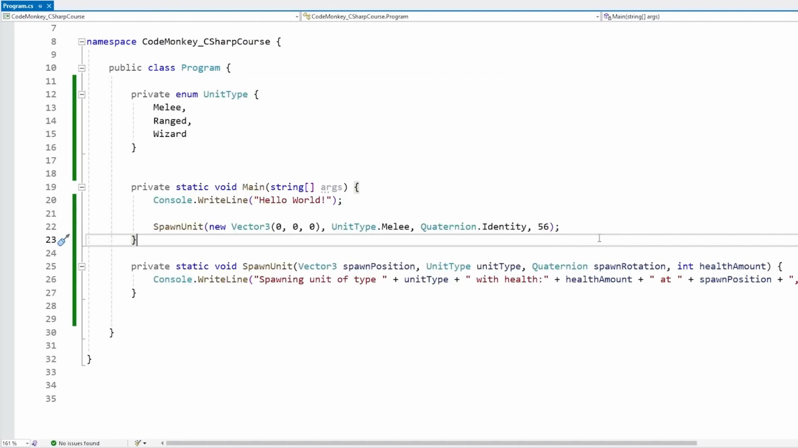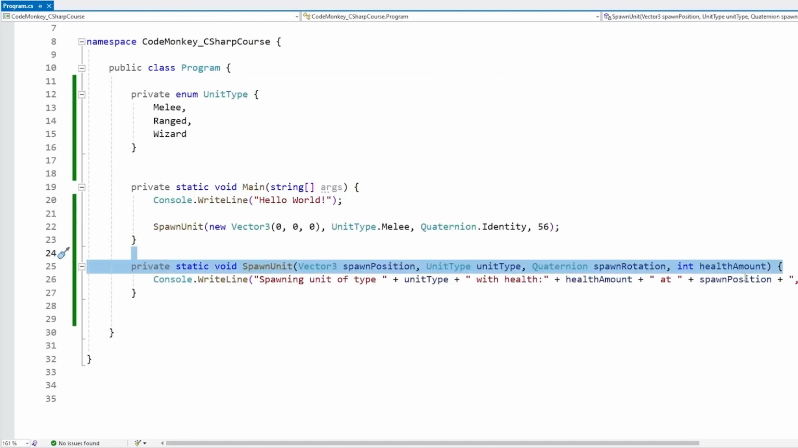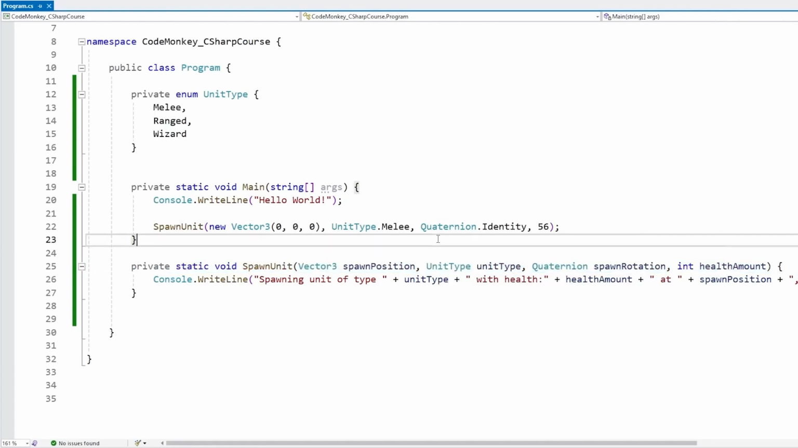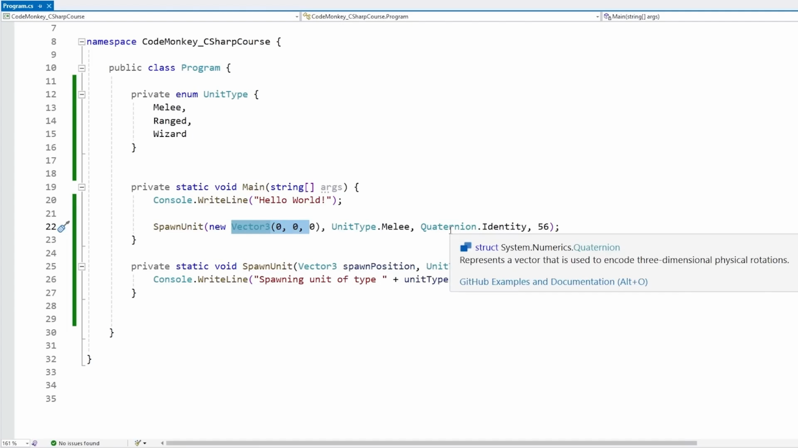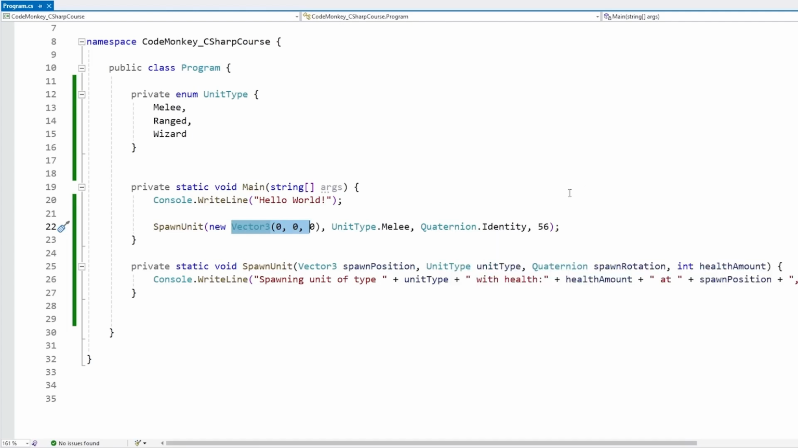But now let's say we want to spawn a ton of units and we don't want to be forced to pass in all of these parameters, especially if some of them are going to be defaulting to some amount that is going to be copy pasted all the time. Let's say for example, the only thing we want to care about is the spawn position, and then it will default to all the other ones.